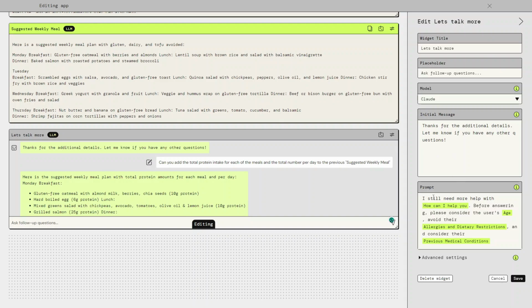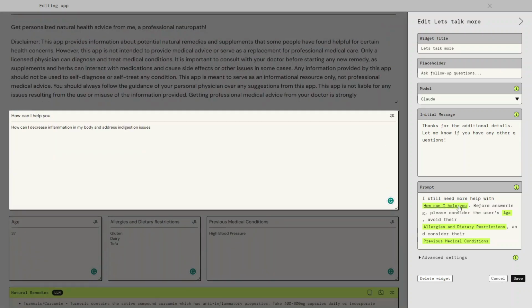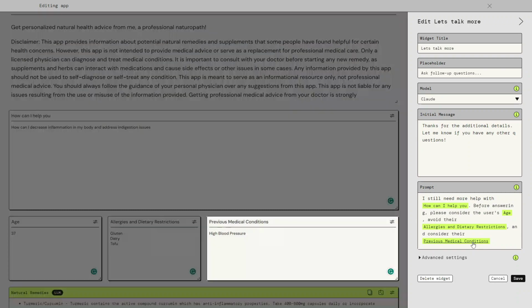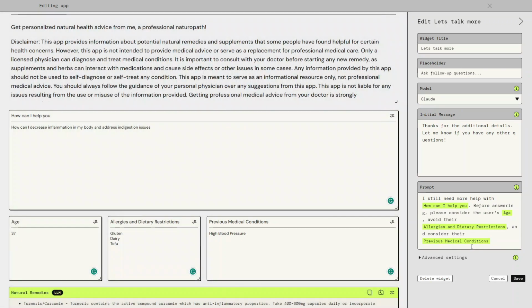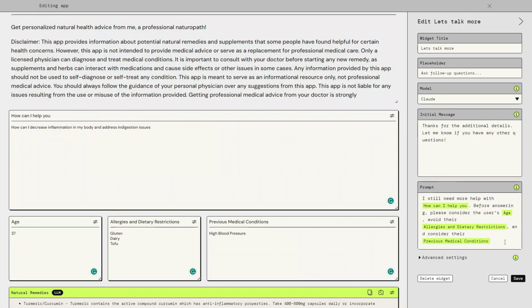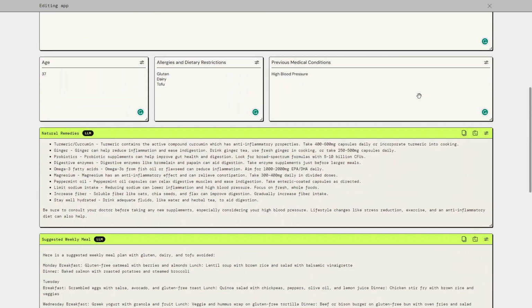I also designed a prompt for that chatbot, and I said, before I answer, I want to consider the user age, avoid their allergies and dietary restrictions, and consider their previous medical conditions. So I still put some boundaries for the model even before they chat with the users, based on the inputs that the user previously provided. Again, you can test and tweak all these prompts and get the best results you're looking for.